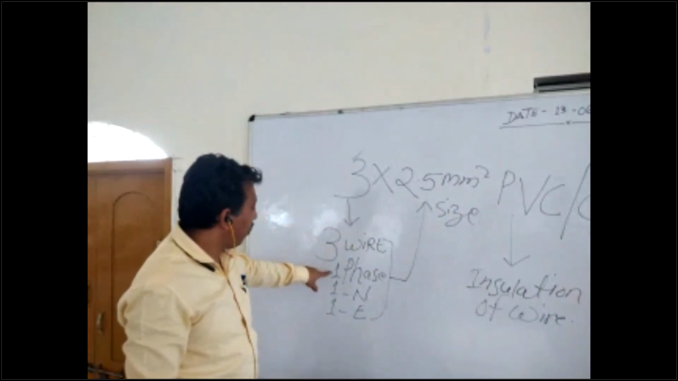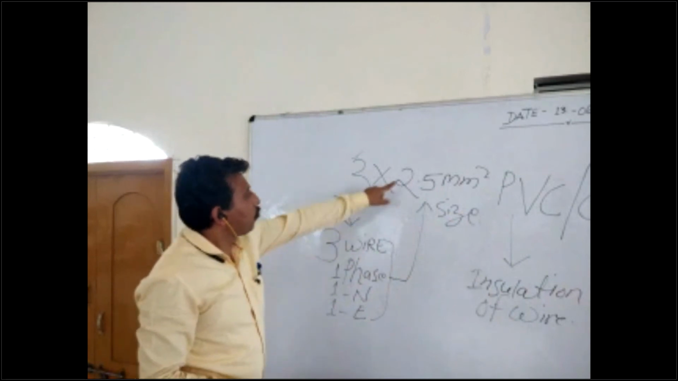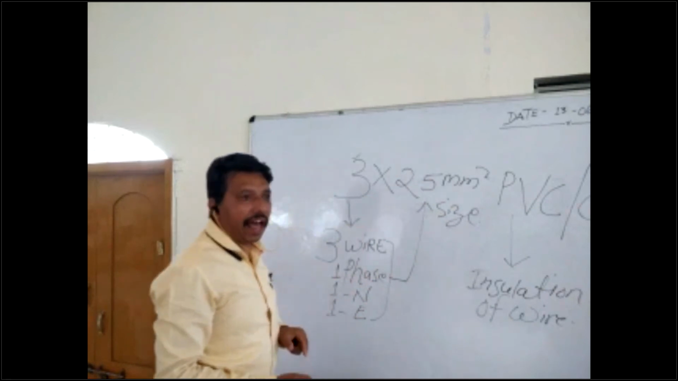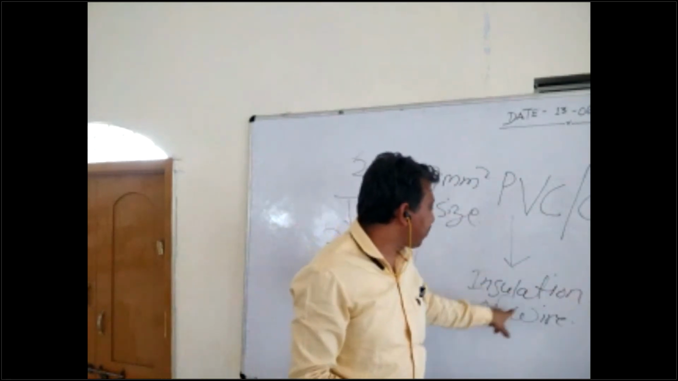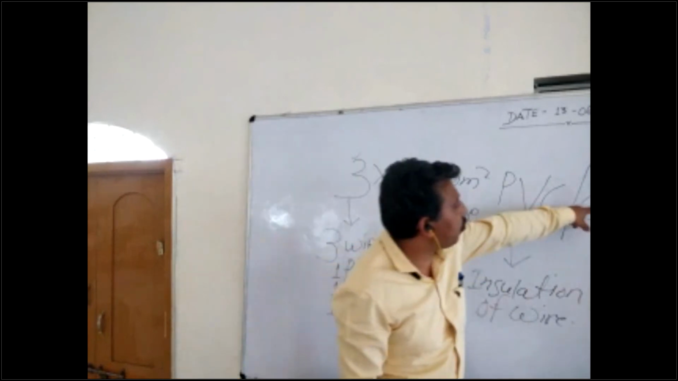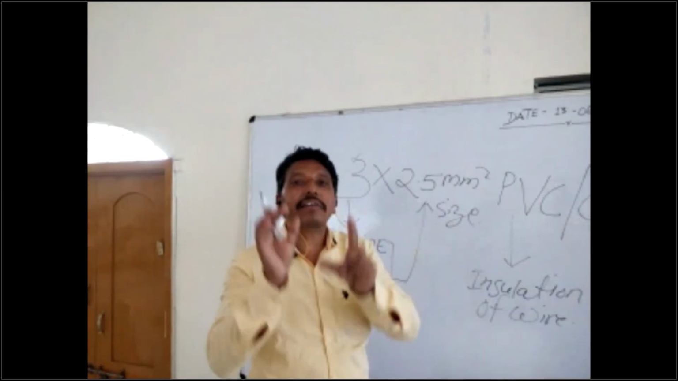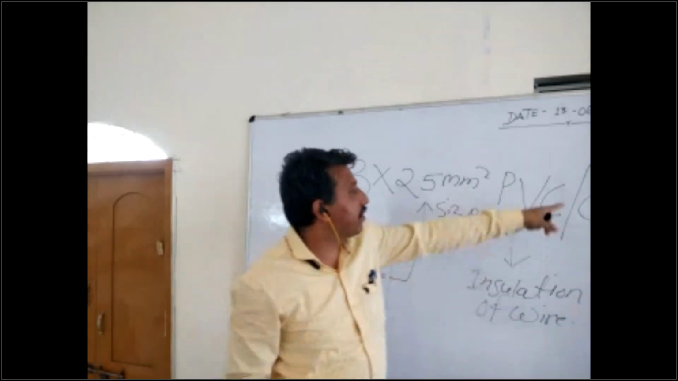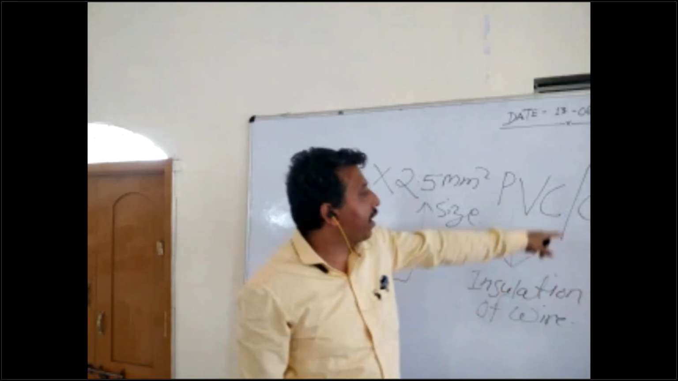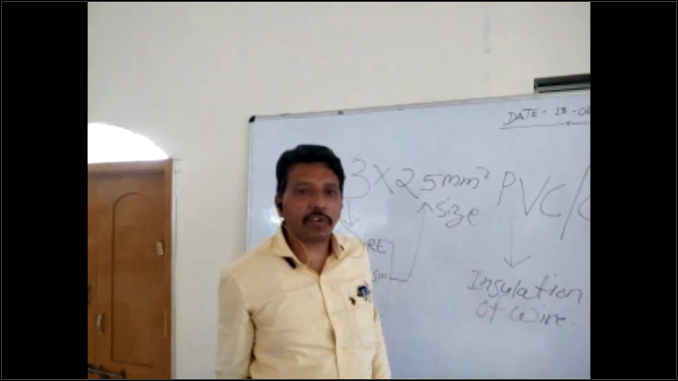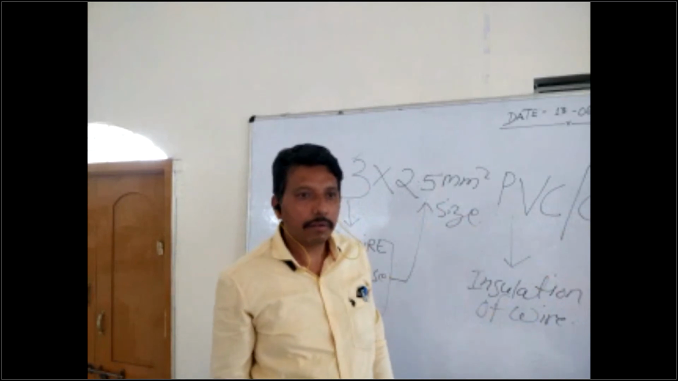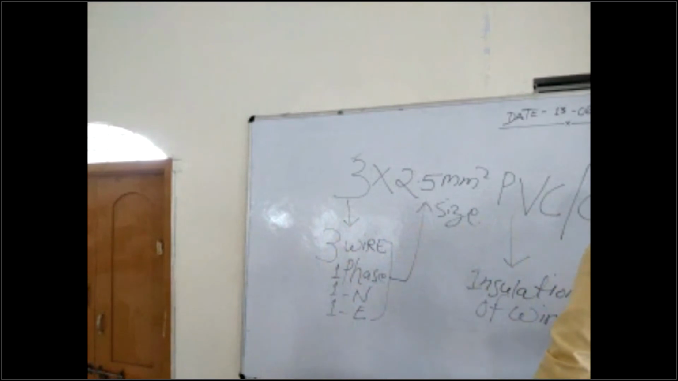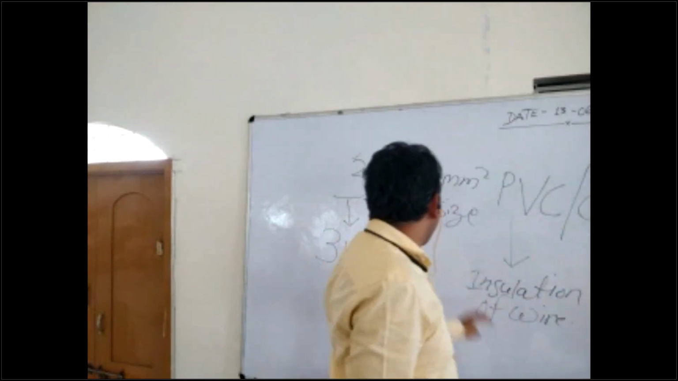3 means 3 wire, 1 phase, 1 neutral, 1 earth. 2.5 mm square means all 3 are 2.5 mm square size. And PVC means insulation of the wire. And CU means conductor is copper type. We have 2 types of conductor, aluminum type or copper type. This is copper type. CU means copper type. If aluminum is written here, this means aluminum type is coming. Okay? Clear of this one.